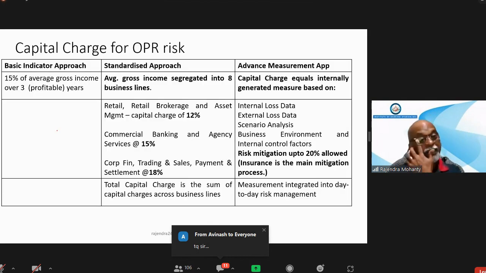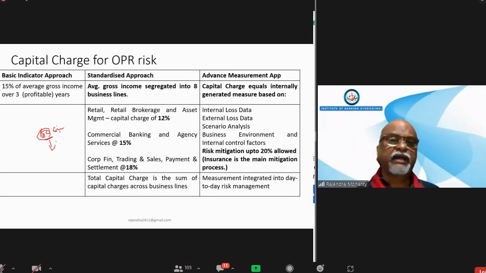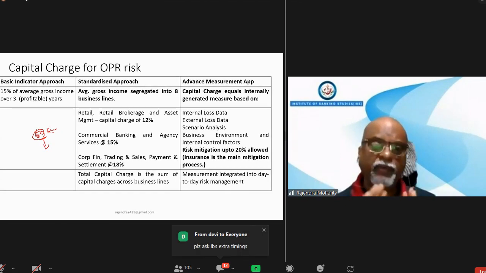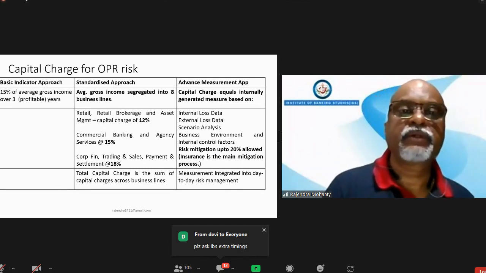If I can discuss 50 or 60 important questions, it will benefit you because you can easily score marks in the examination. I know around 20 to 30 people scored more than 65 in BFM because of numericals. Last time the highest score was 81, then 79 and 80. 4 or 5 people scored more than 75 because of numericals. We'll try that. See you in the next class.